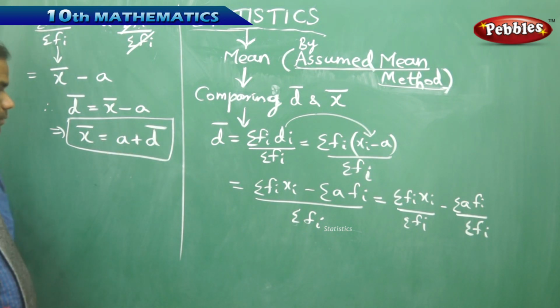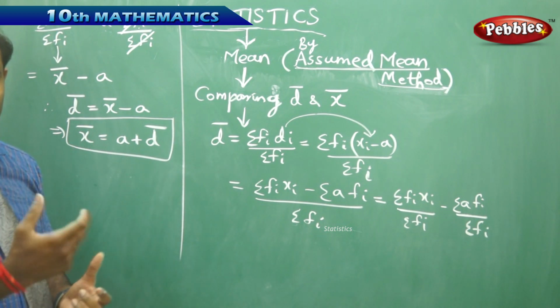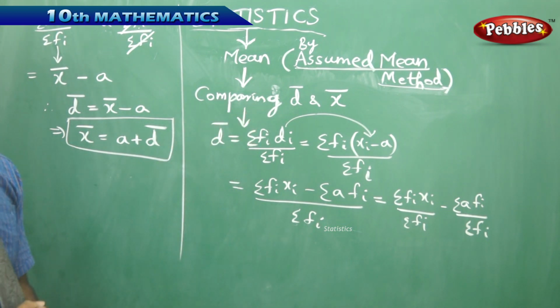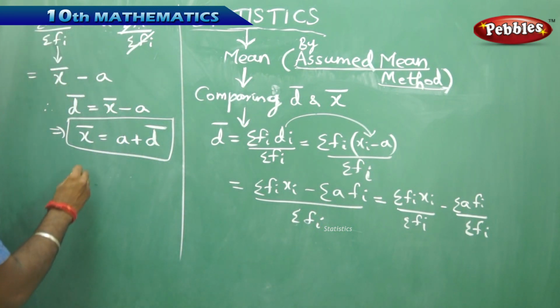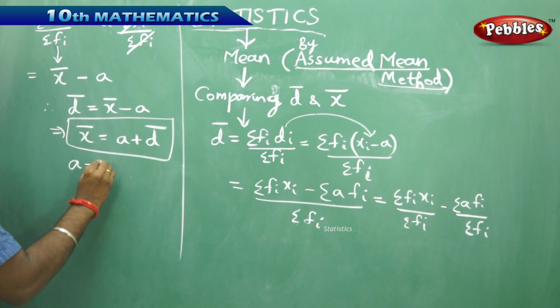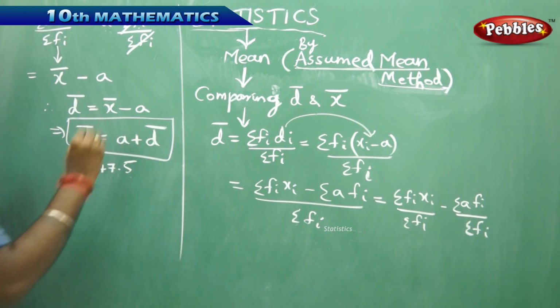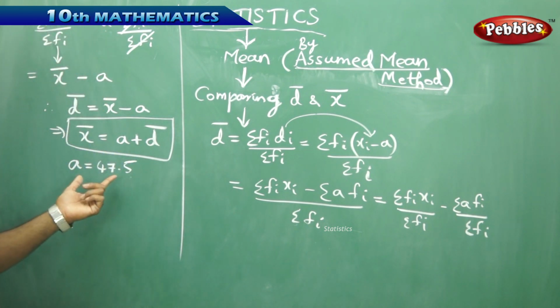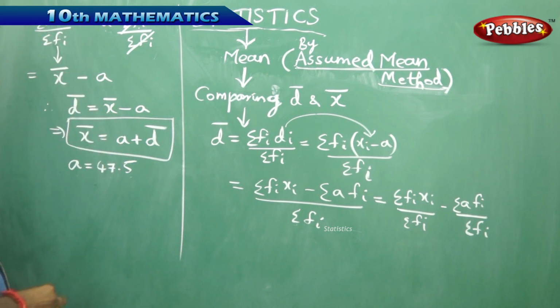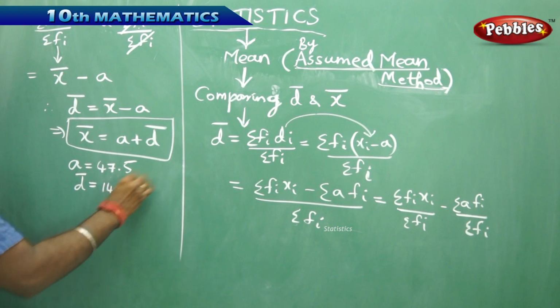Now let's see how we can calculate x bar using the assumed mean method for the previous problem which we have discussed. We have already identified for the previous example that the assumed mean is considered as 47.5, which was the mid value of the column with xi's. And then we calculated d bar to be 14.5.